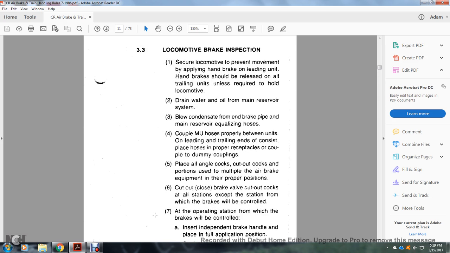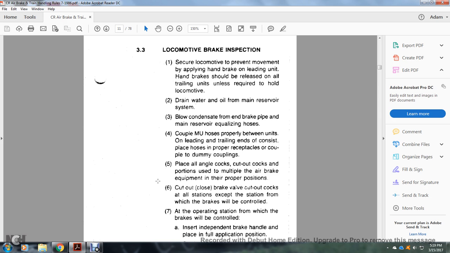3.3 Locomotive brake inspection. 1. Secure the locomotive to prevent movement by applying the handbrake of the leading unit. Handbrakes should be released on all trailing units unless required to hold the locomotive. 2. Drain the water or oil from the main reserve system. 3. Blow the condensate for the equalizing end brake pipe pressure. Blow the condensate for the end brake pipe and the main reserve equalizing hose.